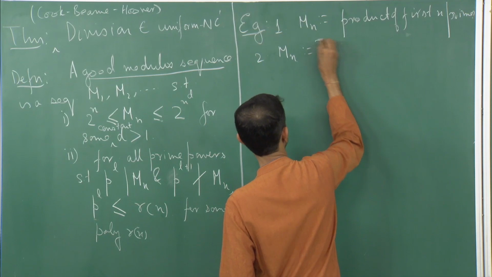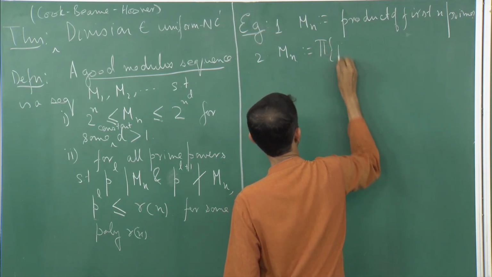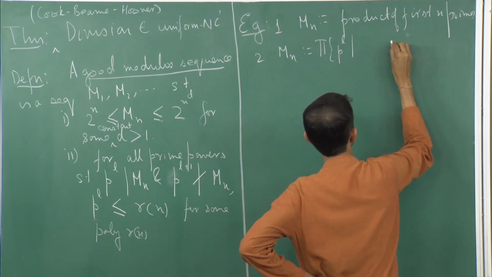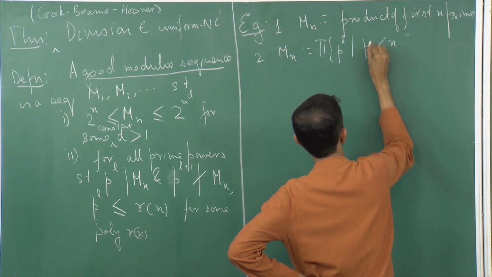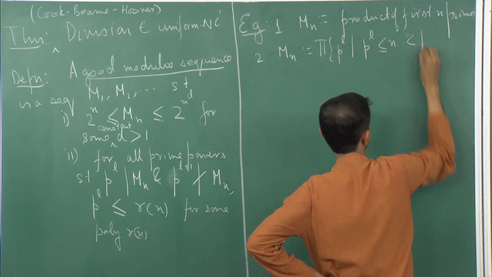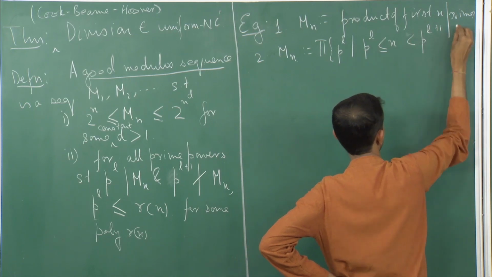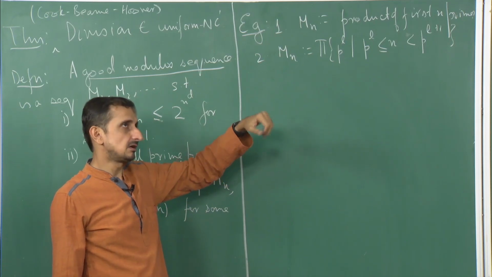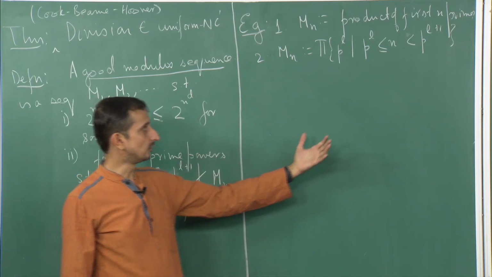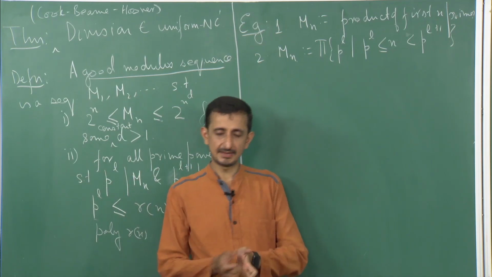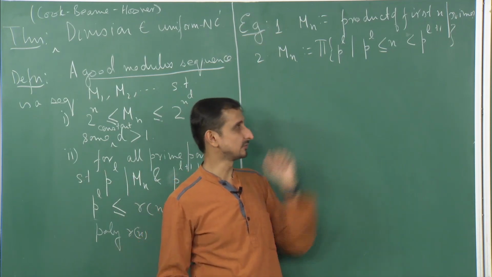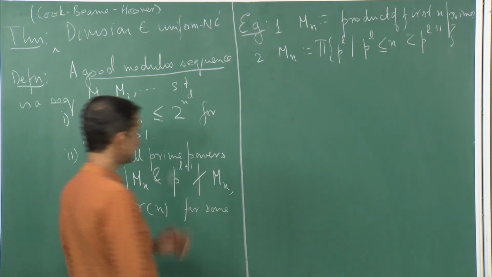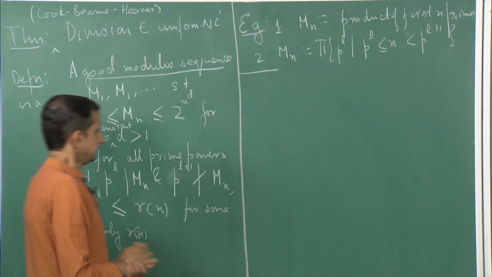So, the product of the elements in the set p raised to the power l such that n is between p raised to the power l and p raised to the power l plus 1. So, for every n, look at the highest prime power that is less than or equal to n, and take a product of all these prime powers. This also can be shown to be a good modular sequence. But anyway, this is just an aside.